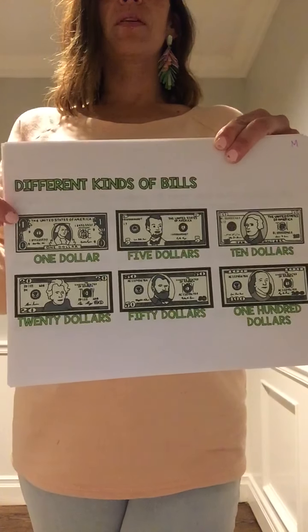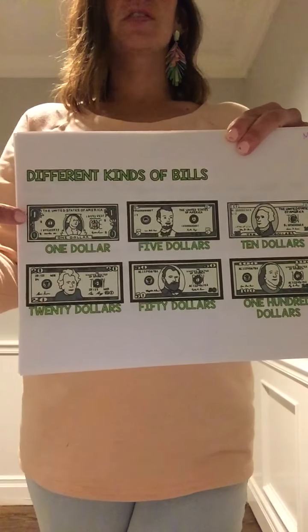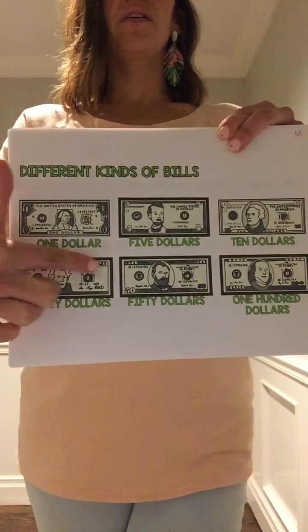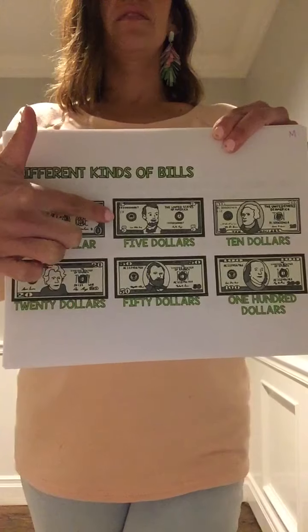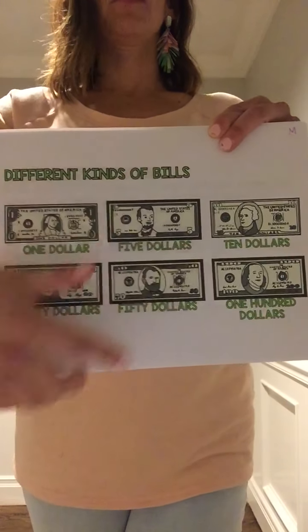So on the bills, in the corners is how much the bills are worth. So that's a $1, a $20, $50, $5, $10, and $100 bill.